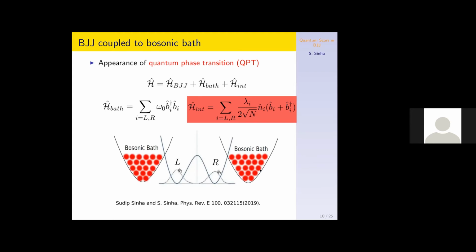Of course, when you consider a bath or dissipative dynamics, many modes are important. There are many k modes, like the Bogoliubov modes, that are coupled. But we are considering a simple case where only one bosonic mode is coupled to the Josephson junction, and asking what happens to the system.